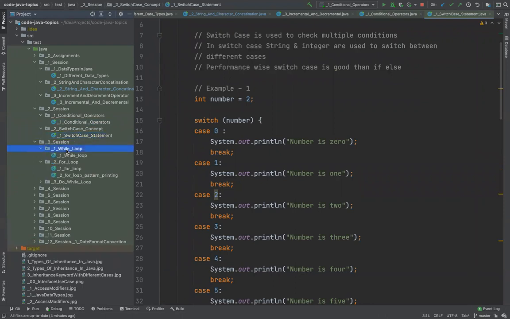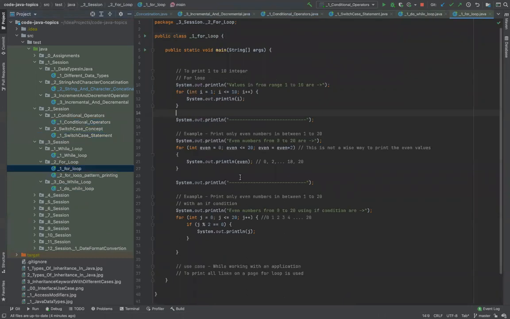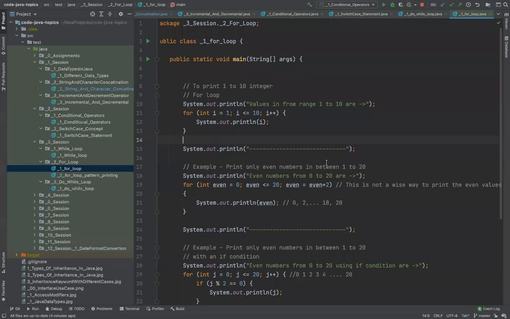We'll not be talking about while loop and do while loop. We'll simply be talking about a simple for loop. The concept of a for loop, if you have not heard it previously, is iterating on a specific piece of code. For example, you want to print numbers from 1 to 10, then you shouldn't be writing system.out.println 1, system.out.println 2, system.out.println 3. Rather, you should be putting this code between a block called a for block.